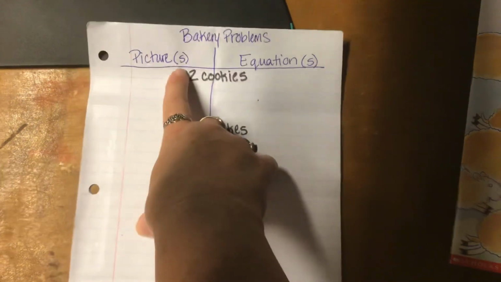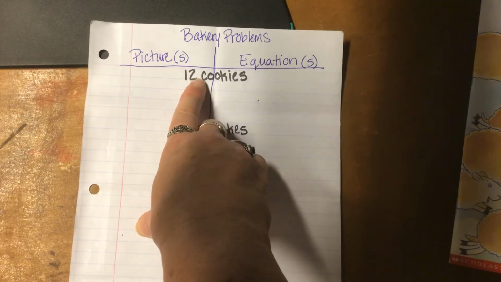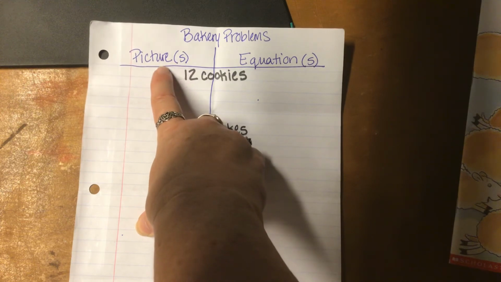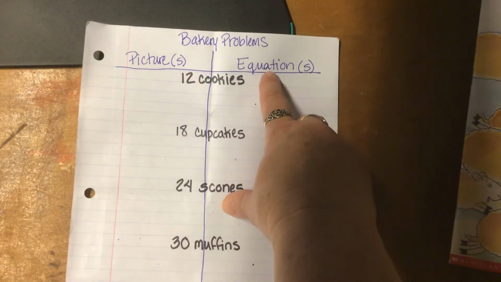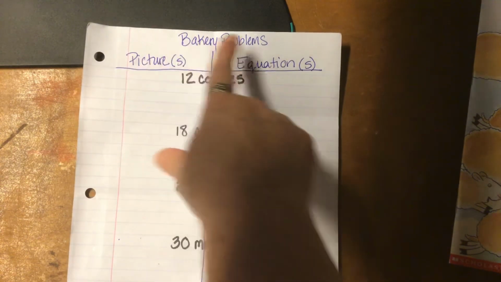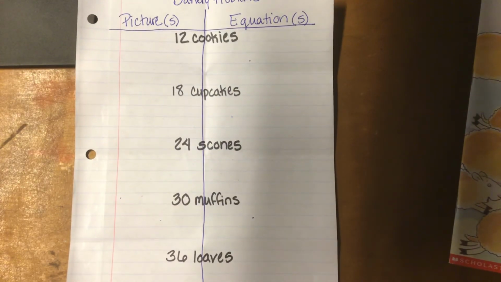So that's why I have an S out here, because you might have one idea for how to draw 12 cookies, or you might have 2 or 3 or 4 ideas. So you might draw one picture or have lots of pictures, which means you would have one equation or lots of equations. So there's an S out here because all of these have more than one answer.